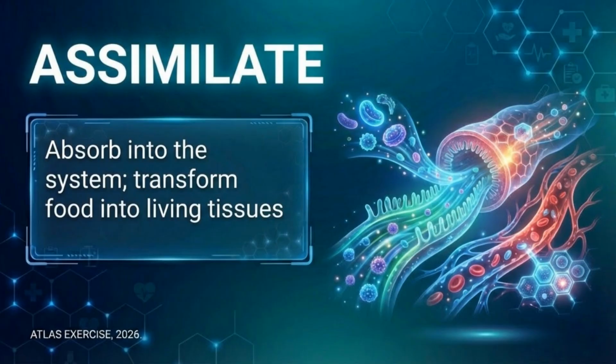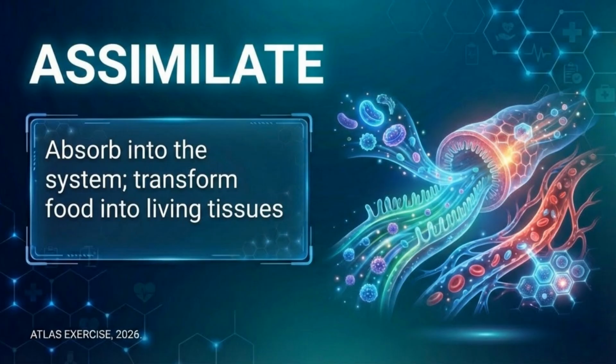Assimilate. General definition: to assimilate means to absorb, process, and integrate something so it becomes part of the system. Nutrition definition: assimilation is the process by which digested nutrients are absorbed into the bloodstream and then incorporated into body tissues for growth, repair, and energy. It happens after digestion and absorption.